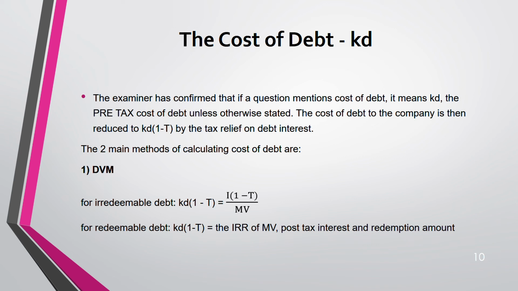IRR of how many? Post-tax interest and the redemption amount. It's like a loan. You can say a redeemable loan that you have to pay in 3 years' time. That is an example of redeemable debt. There you will be having interest which will be adjusted for tax. That's why it's post-tax interest. And redemption amount, the amount of the loan.